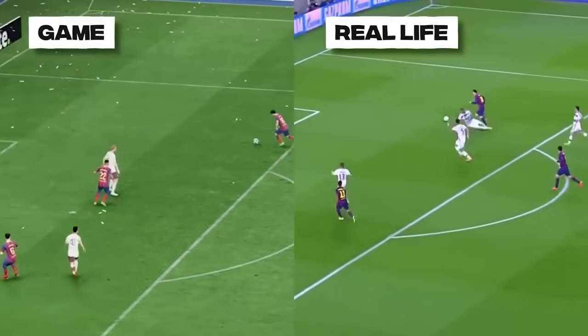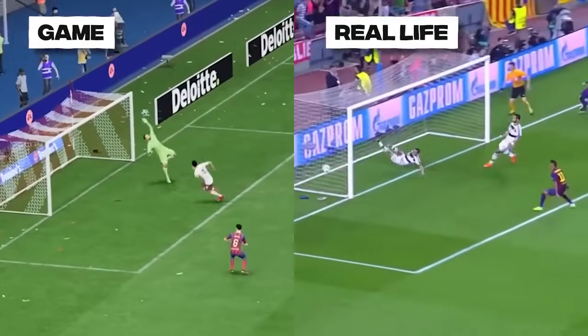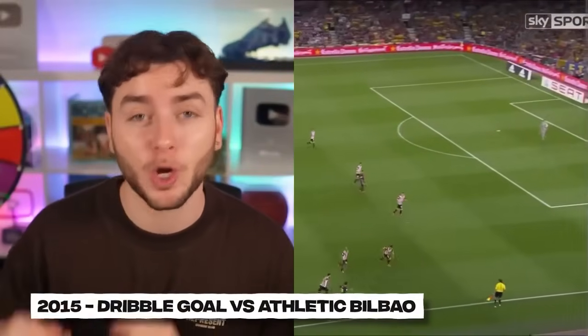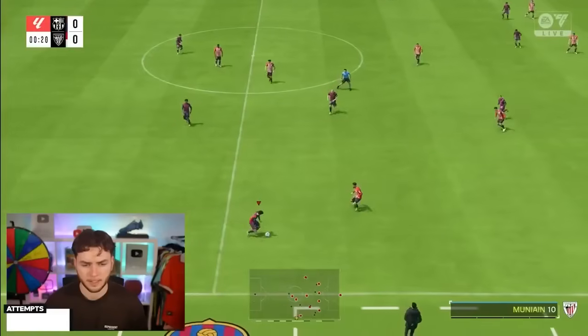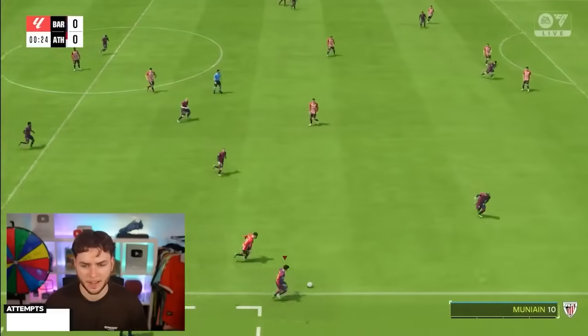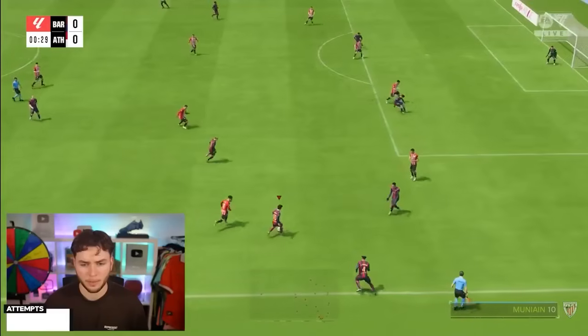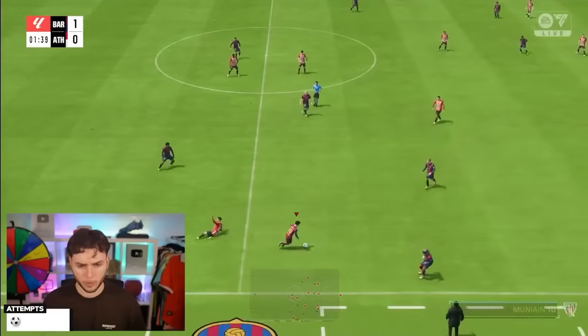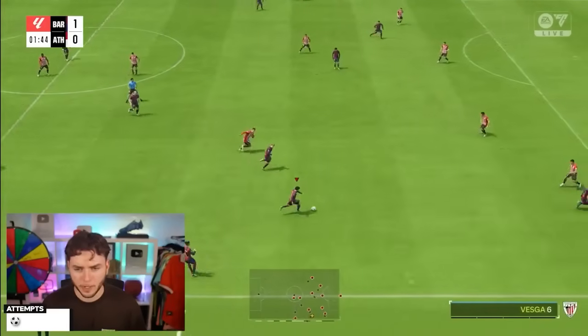And with almost perfecting that goal, we're moving on to the iconic goal of 2015. It's this goal versus Atletico Bilbao in the Copa del Rey final, where Messi took on not 1, not 2, not 3, not 4, but 5 players and scored this goal. He starts here. He runs down the line. 2 of them come up towards him. Oh, sent to the shops.